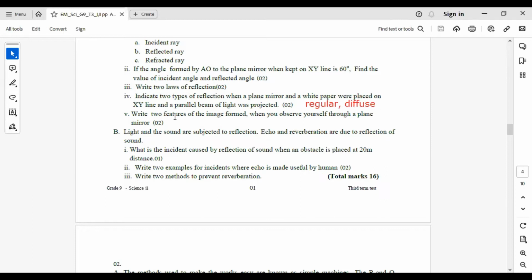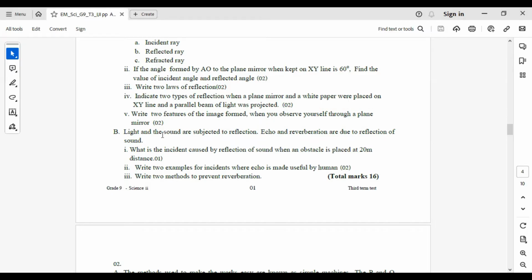Next one. Write 2 features of the image formed when you observe yourself through a plane mirror. You have to write the features of the image in a plane mirror. You can write equal in size. Other one, you can take upright. Another two are laterally inverted, and also the object distance and the image distance are equal.